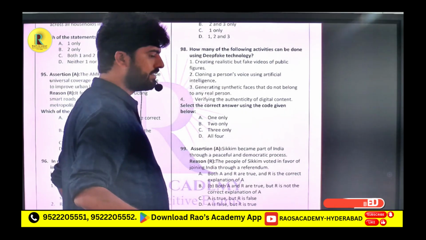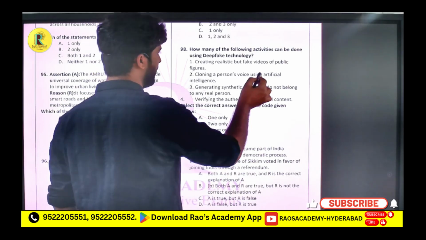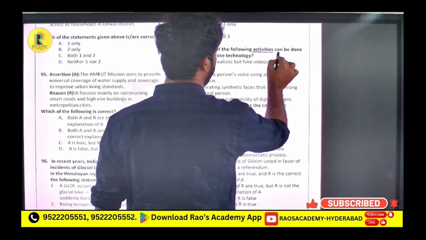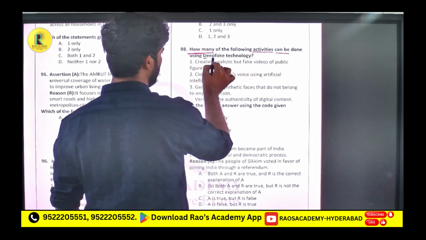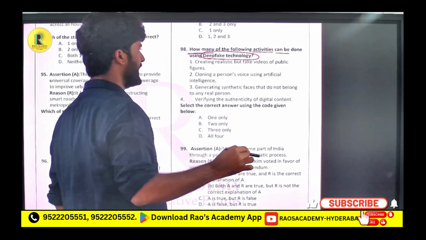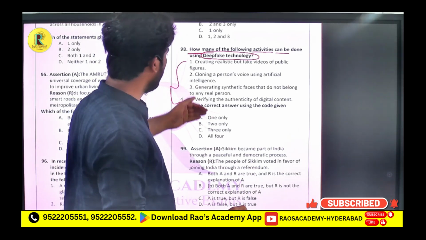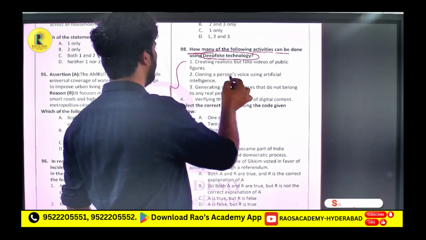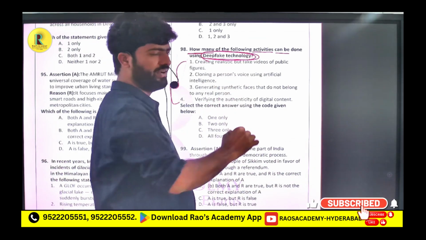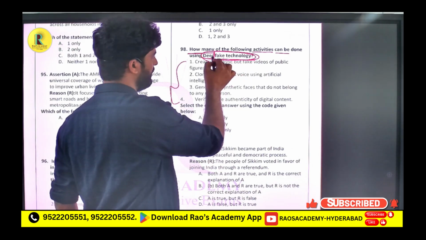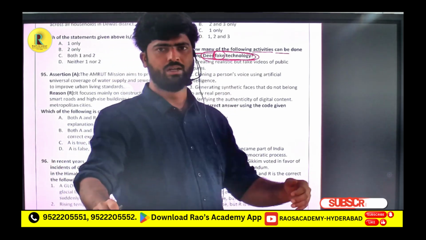Consider the following activities. How many of the following activities can be done using deep fake technology? They have given four activities, and we need to find how many can be done using deep fake technology. We understand from the word itself that it is technology related to faking something. For example, Modi is somewhere.